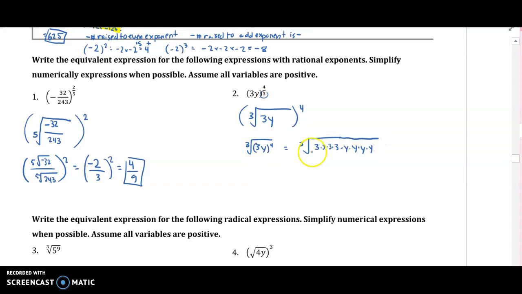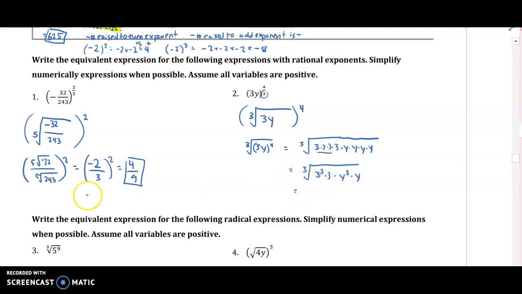So everything's being raised to the fourth power, right? And I want to figure out how many items are being raised to the third power. So I'm going to rewrite this as 3 to the third, right? Because there's 3 3's there, and then there's an extra times 3, and then times y to the third, and then an extra times y.